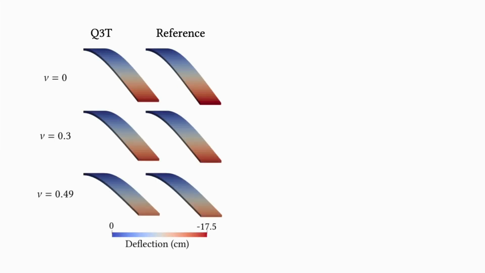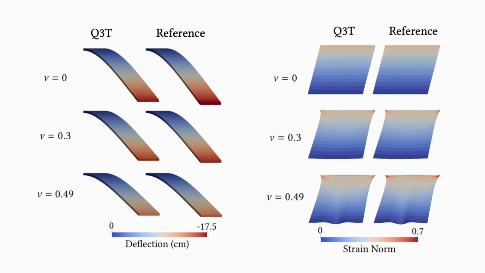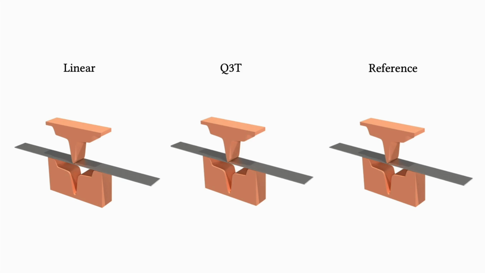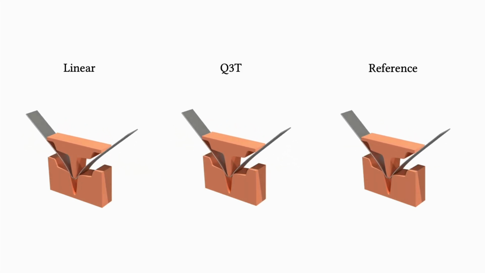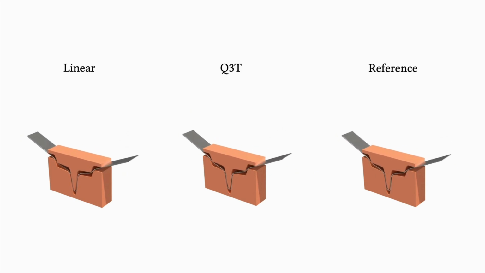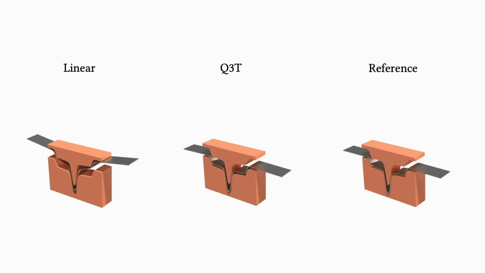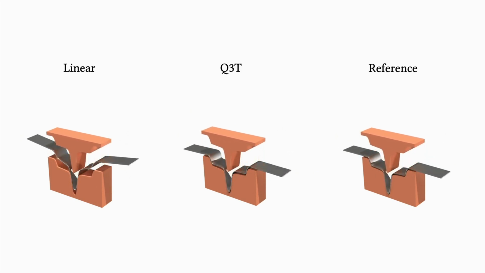In return, we obtain an efficient solid shell element that captures the behavior of elastic materials with high Poisson's ratios more accurately, all while using a single layer of elements through the thickness. As demonstrated by our experiments, Q3T prisms qualitatively match the springback prediction of more complex solid shell element formulations.